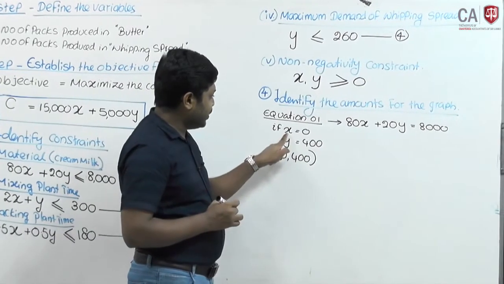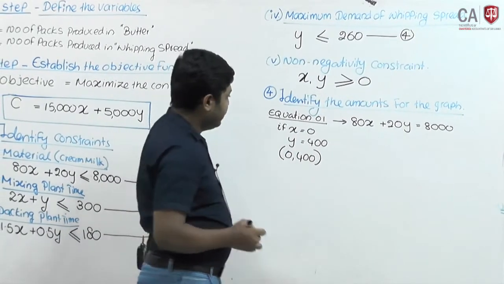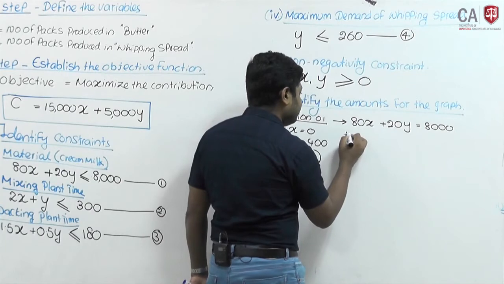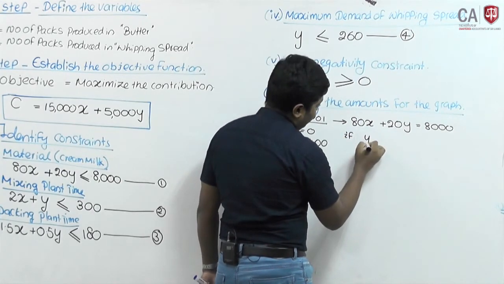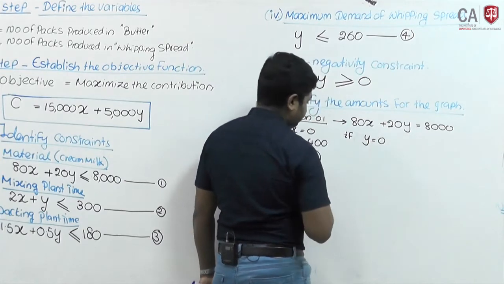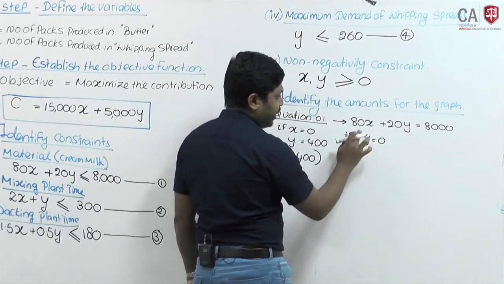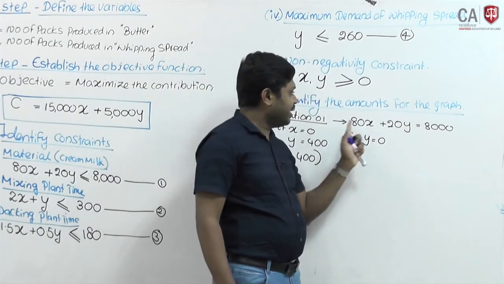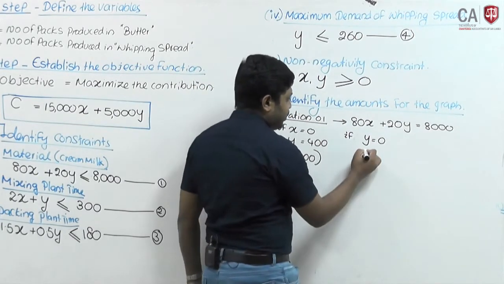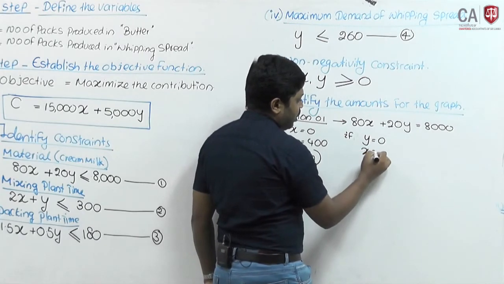Then if y equals 0, 80x equals 8000. That means 8000 divided by 80, x equals 100.